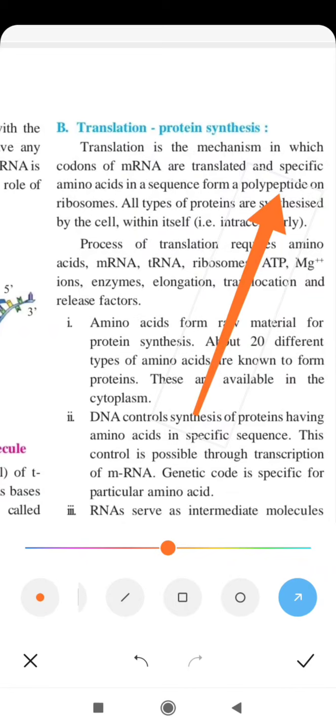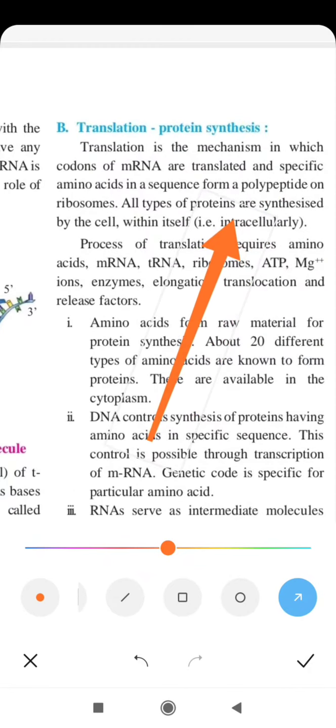This is what the translation process is, and this produces the protein molecule. So in the first step of protein synthesis, transcription, DNA produces mRNA, and in the second step, translation, mRNA produces the protein molecule.